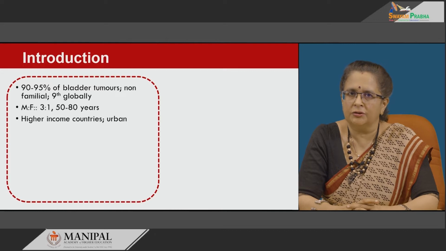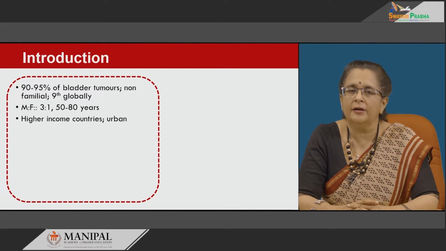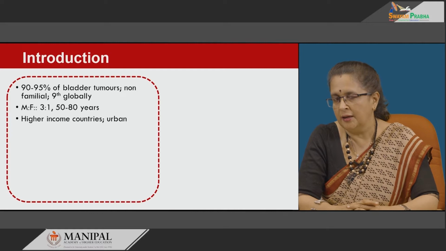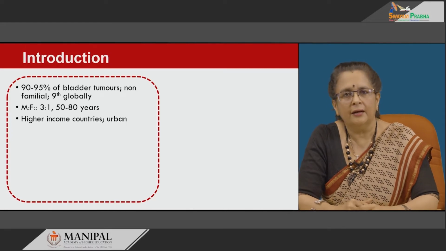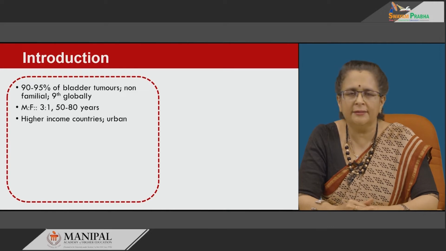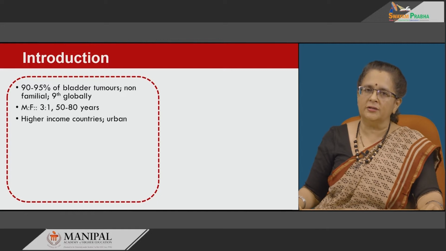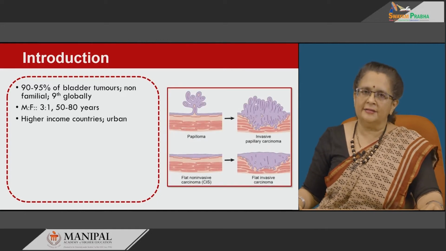It is thought to be non-familial most often, with a male to female ratio of 3:1, accounting for malignancies mostly seen in the 50 to 80 year age group, and this is thought to be because of the associated factors responsible for these tumours. It is seen most often in higher income countries, especially in the urban dwellings or in the urban areas, and this is how it looks.